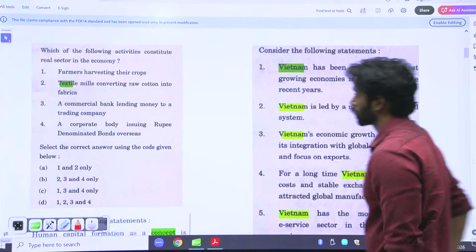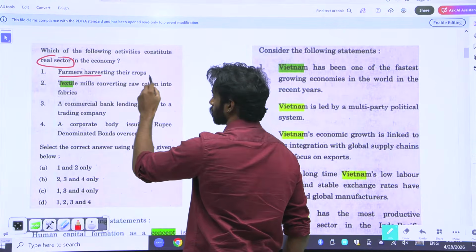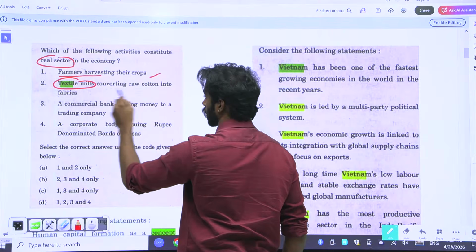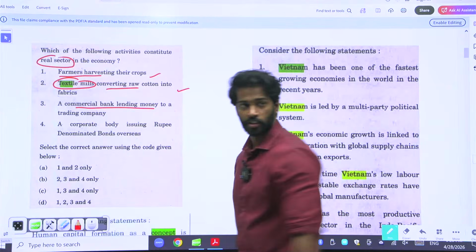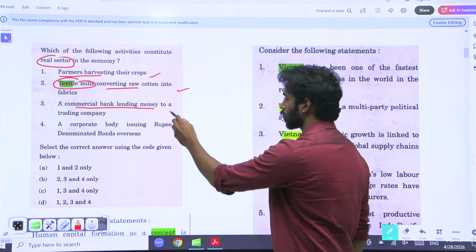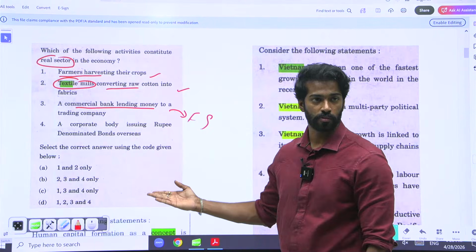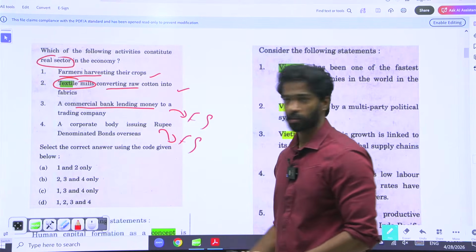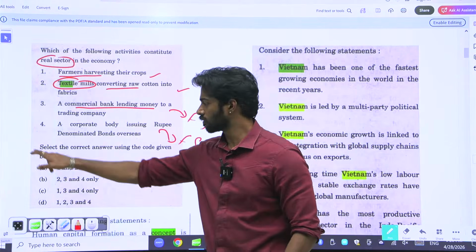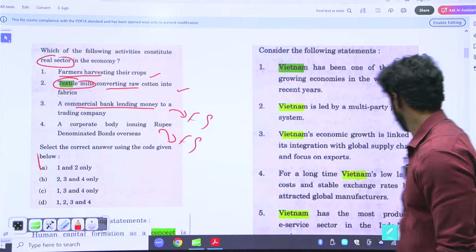Right, here it says real sector. Farmers harvesting the crop, textile mills converting raw cotton. Yes. Commercial bank lending money. Is it real sector? It is financial sector. Corporate body issuing rupee-denominated bonds. Financial sector. So what is the answer then? One and two. You need to have an understanding of some concepts when it comes to human geography. Yeah.